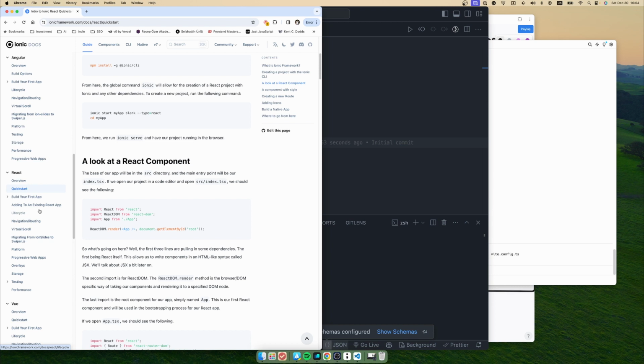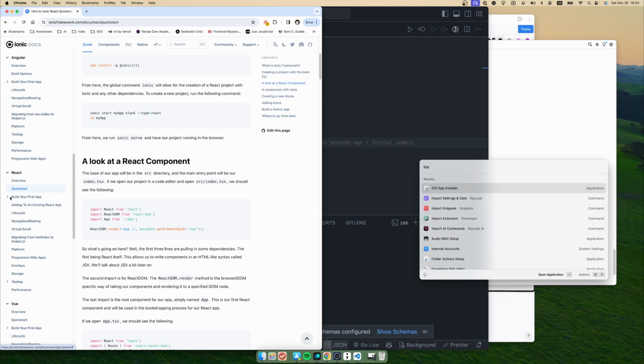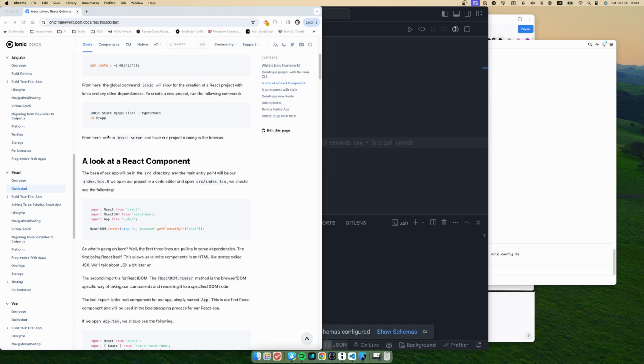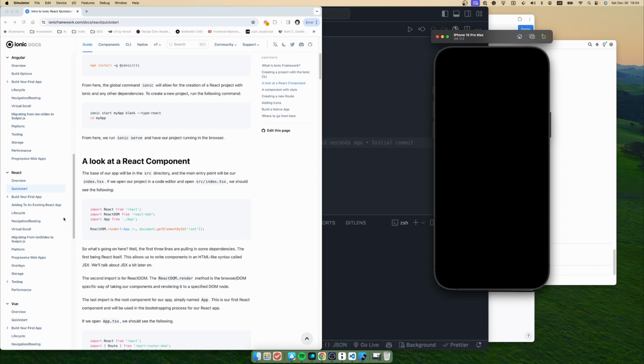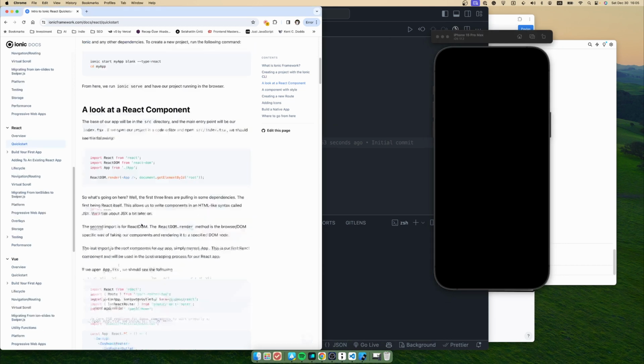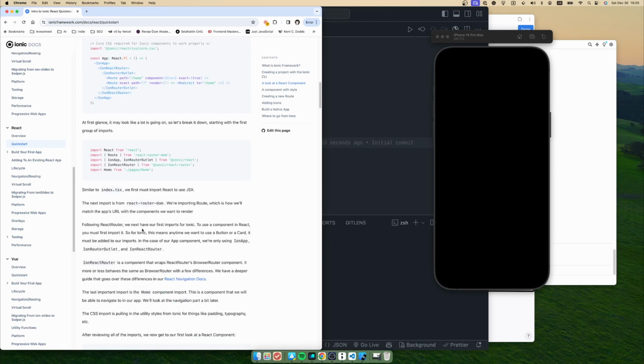Actually, I will not use a physical device for it. I will just try to run it in a simulator. Yep, we will try to run our application in an iOS simulator. So let me see how I can run this application.